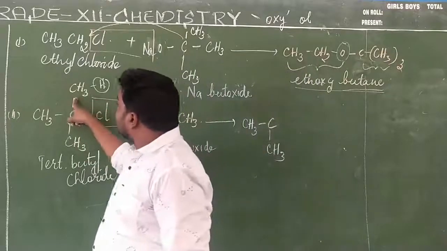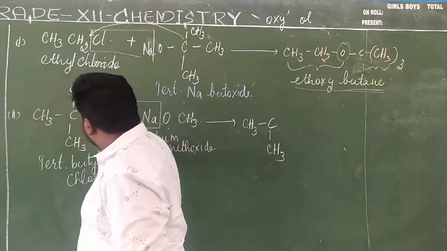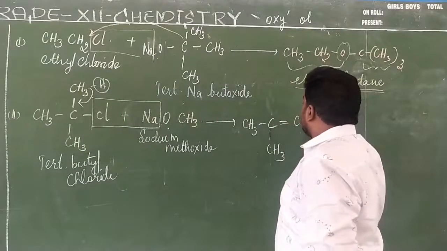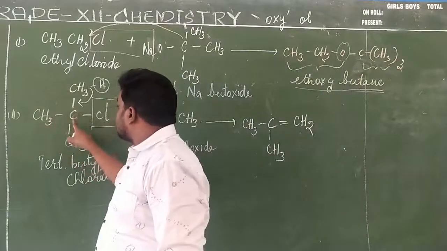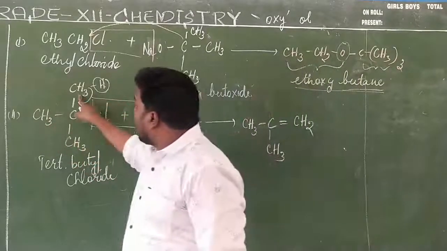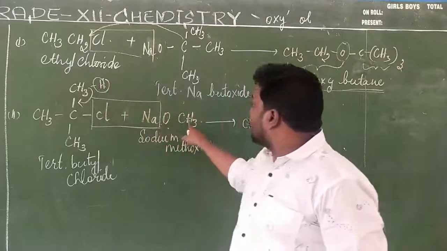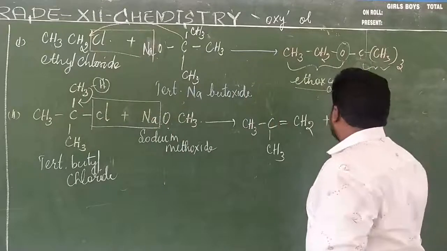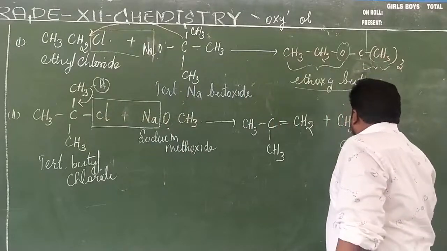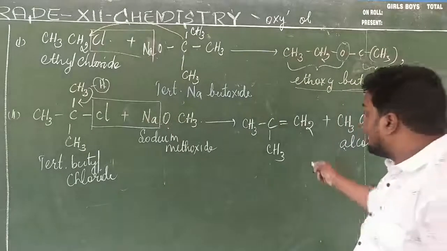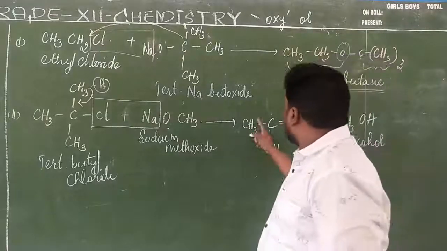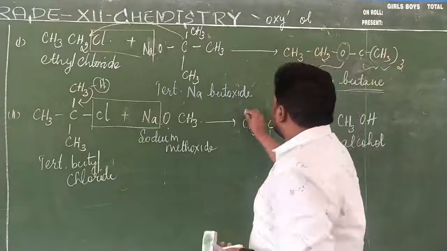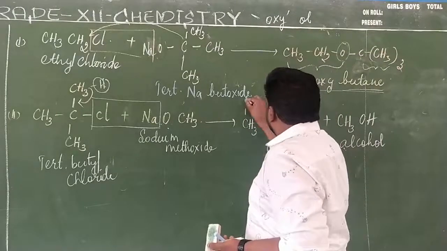Here what happened to one hydrogen? It has shifted. So automatically the bond will get increased, so it becomes a double bond CH2. Correct? CH3 bond C bond CH3 is written. Here one hydrogen is removed. This hydrogen and this O and CH3 will combine and form a separate product, that is CH3OH. So it gives rise to the formation of alcohols. And here it gives rise to the formation of 1 2 3. So the name of the compound is, let's just watch, here it is 1 2 3 1 2 3.